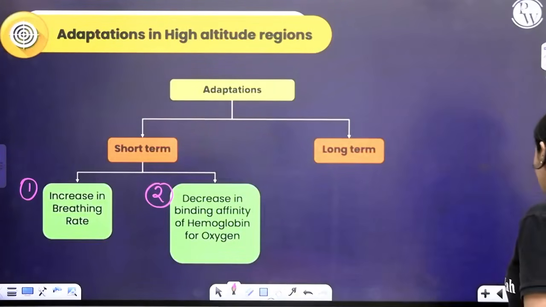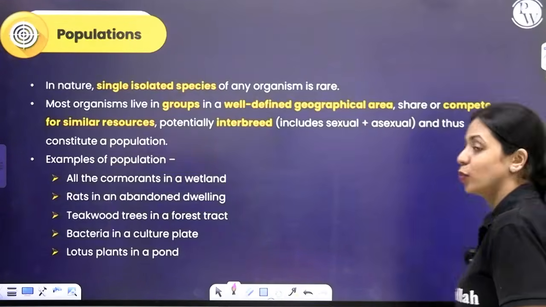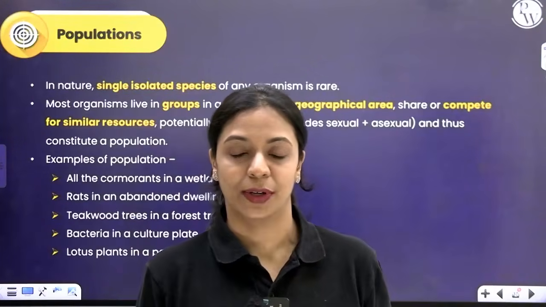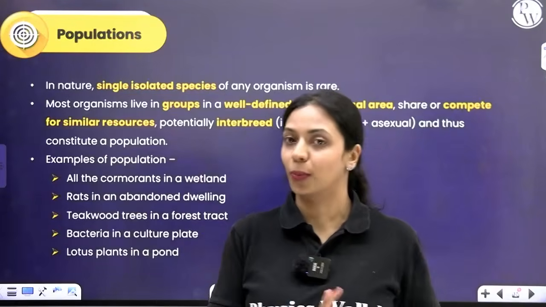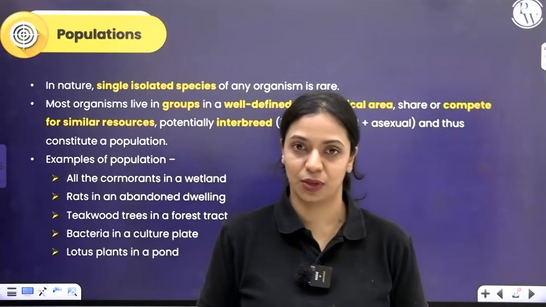All right. That's about how organisms or animals are adapted in high altitude regions. With that, we have come to the end of the organisms part, or the first part of this chapter. Now what we are left with is the populations part. I've told you already in the beginning of this session what a population means.